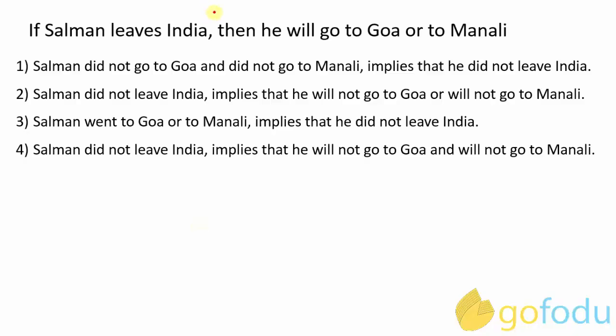Now next one is, if Salman leaves India, then he will go to Goa or to Manali. Okay. So here also three simple sentences are there, right? Salman leaves India is first, he will go to Goa is second, to Manali is third, right? Two connectives, if-then as well as or are used, correct?